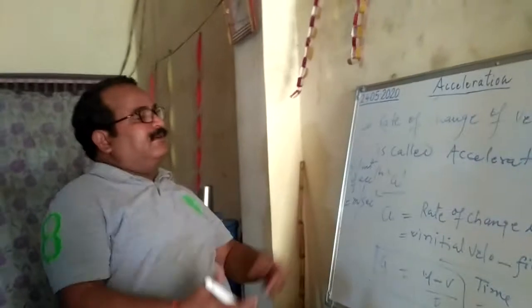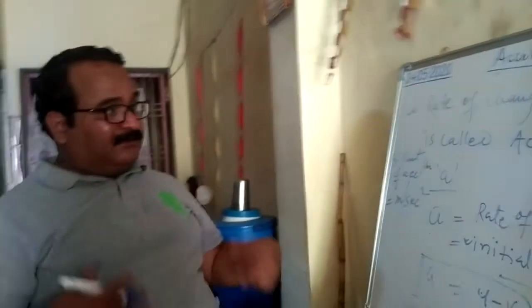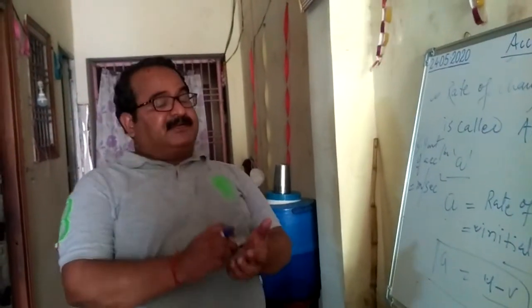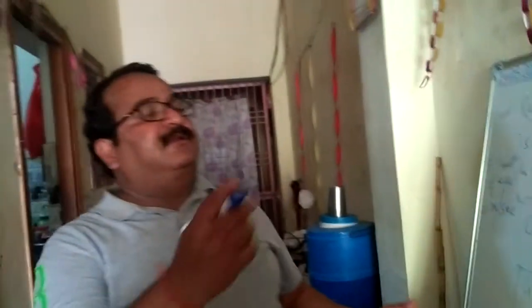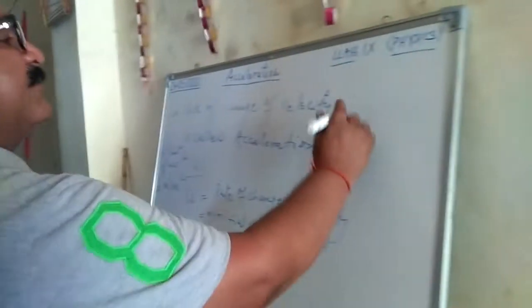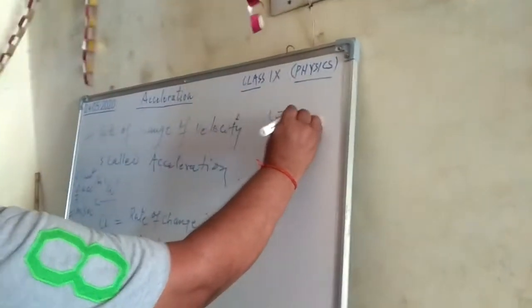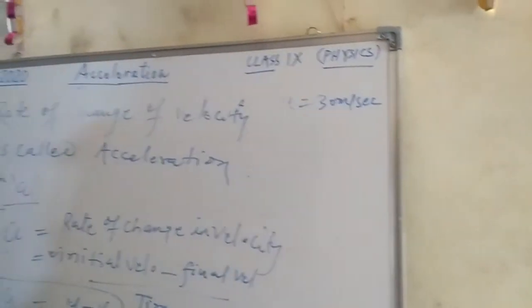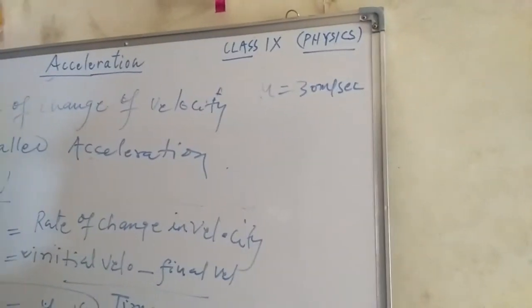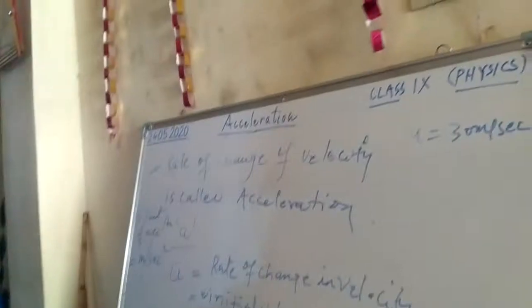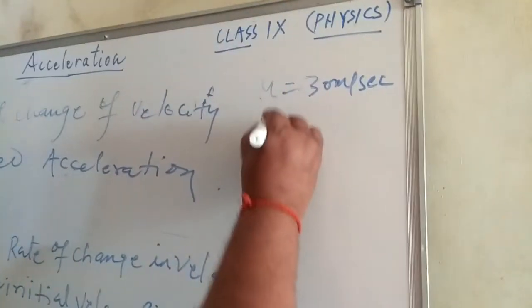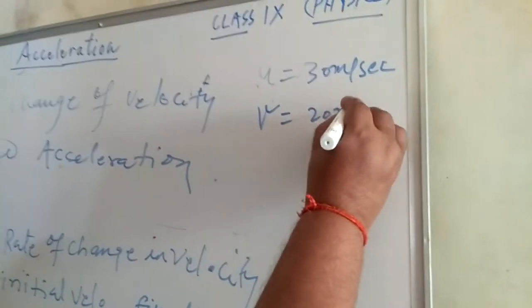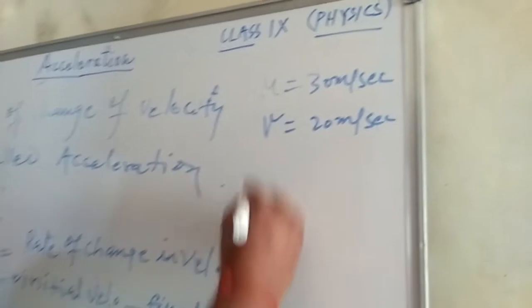This is the mathematical definition, but sometimes a body is moving with initial velocity u of 30 meter per second, and due to applying brakes on the vehicle, its speed goes down, so its final velocity becomes 20 meter per second, and the time is 1 second.